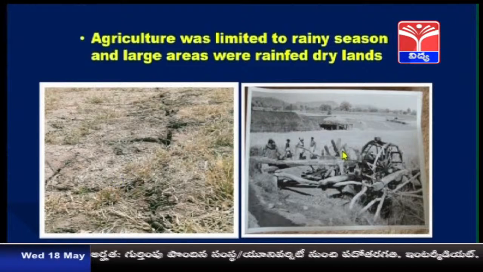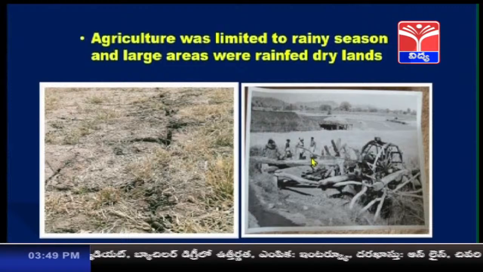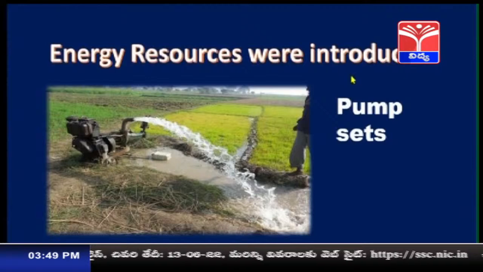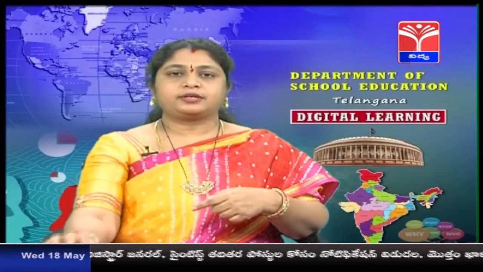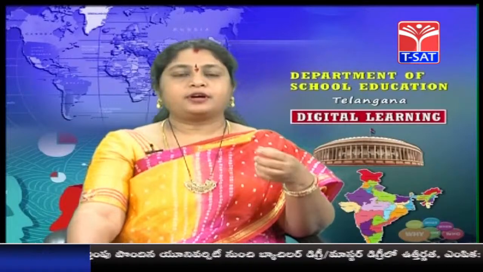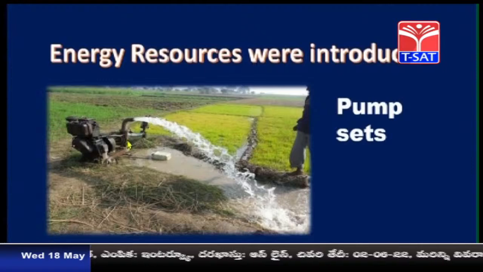So, this is a picture of Rajasthan. There is a lot of scarcity of water. So, they completely depend on the rainy season. Energy resources were introduced. First we have seen that motor bavis, that is wells, were used to irrigate. You have to draw the water from the well, right? But after the introduction of energy resources, what are the energy resources? Pump sets, right? Pump sets run on electricity. So, it became very easy for cultivating the crops. You can see in the picture, this is the pump set, right?